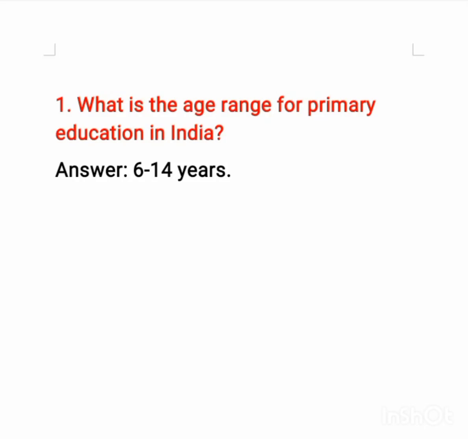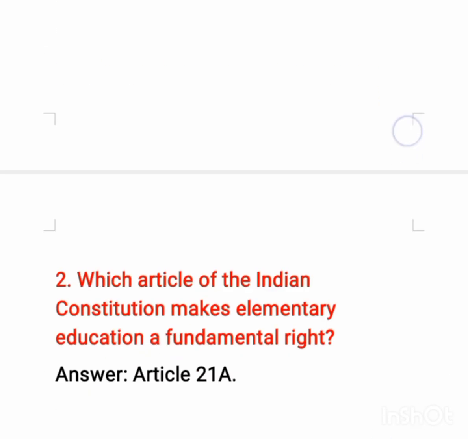Hello viewer, today we will learn about primary education system of India. So my first question is, what is the age range for primary education in India? The answer is 6 to 14 years is the age range for primary education in India.